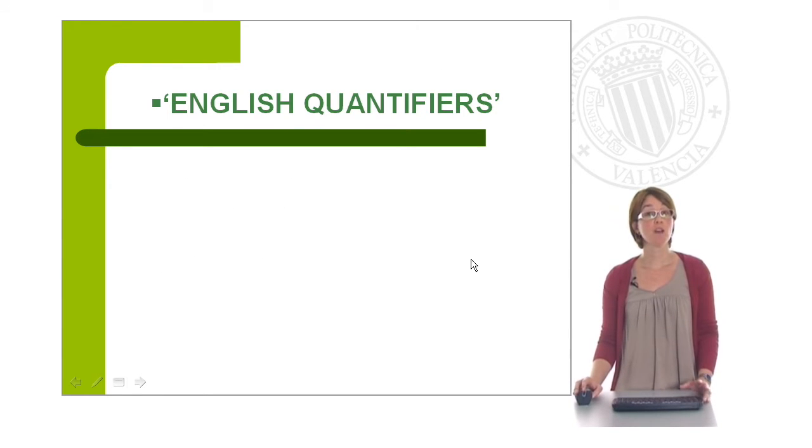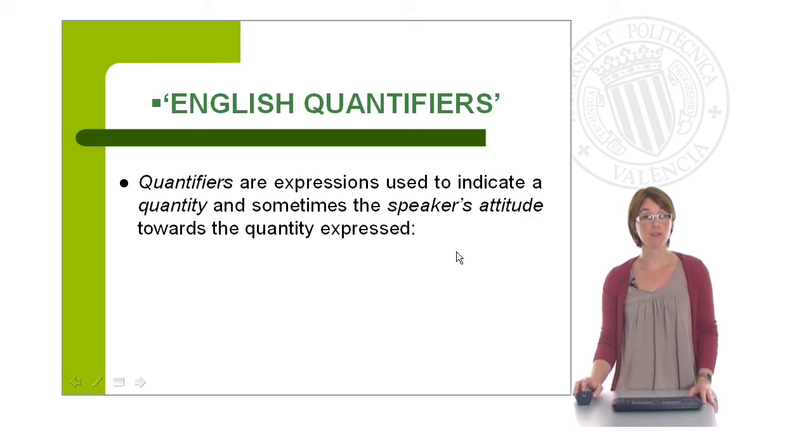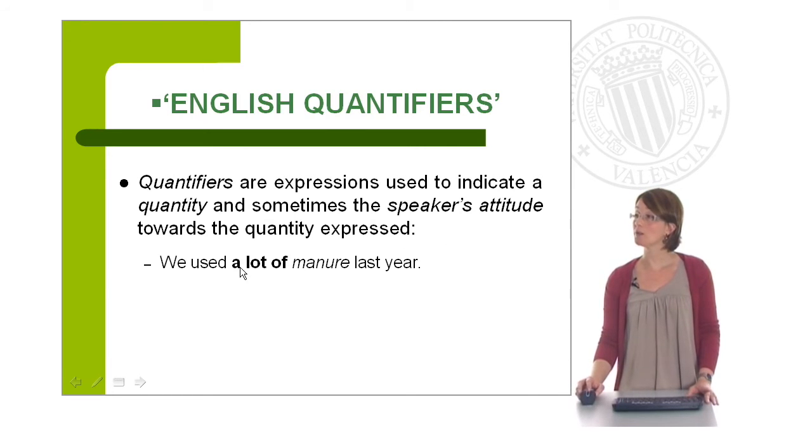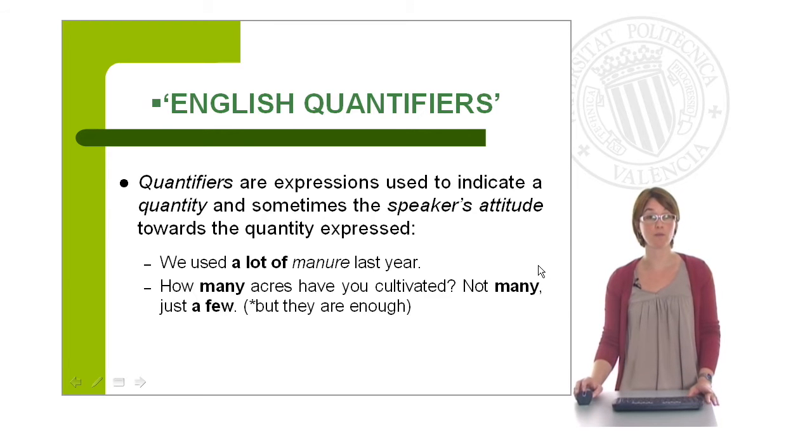Right, now we're going to have a look at English quantifiers. Well, quantifiers are expressions used to indicate a quantity, and sometimes they can also indicate the speaker's attitude towards the quantity expressed. Here you have some examples of the use of quantifiers. We used a lot of manure last year. A lot is a quantifier used with manure, which is an uncountable noun.